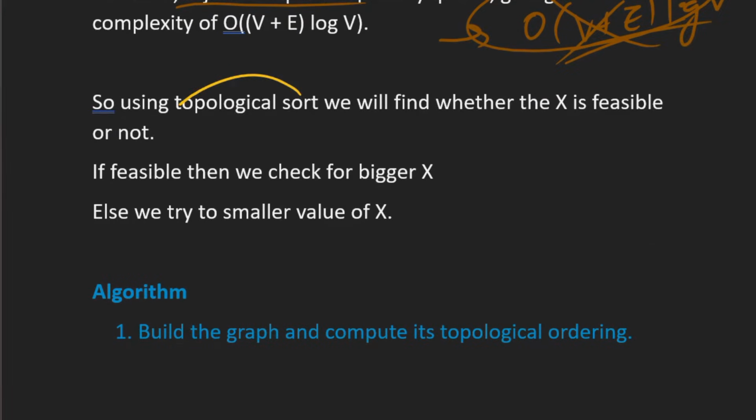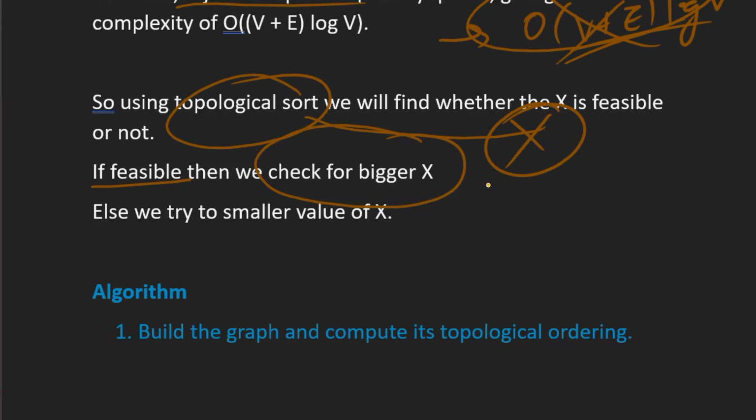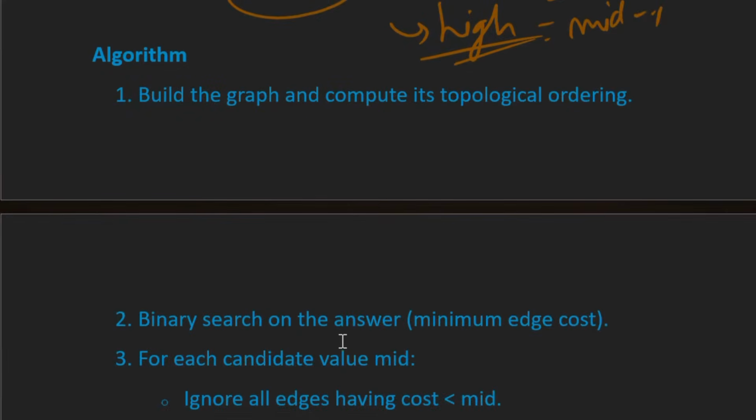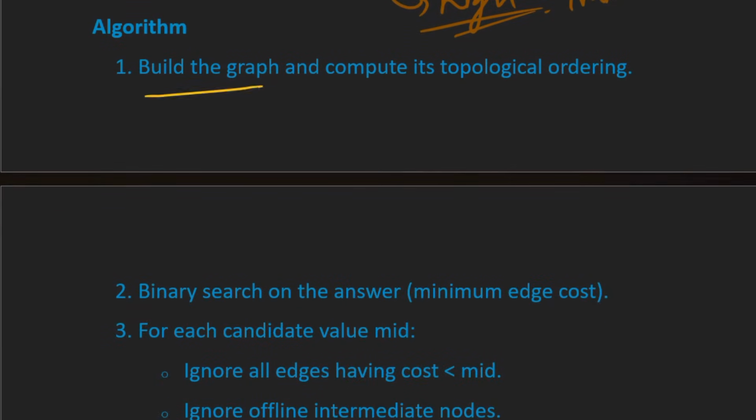So using topological sort, we'll find whether our x is feasible or not, right? So if x is feasible, then we'll check for a bigger x and we'll update our lower boundary. And if x is not feasible, then we have to try for a smaller value of x. So in that case, we update our higher boundary to mid minus 1, and here we update the lower boundary to mid plus 1.